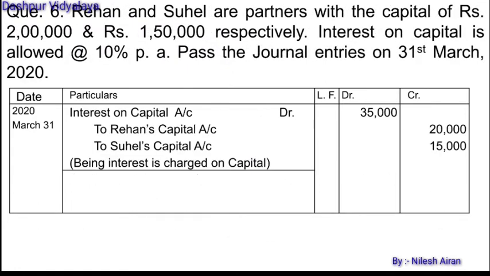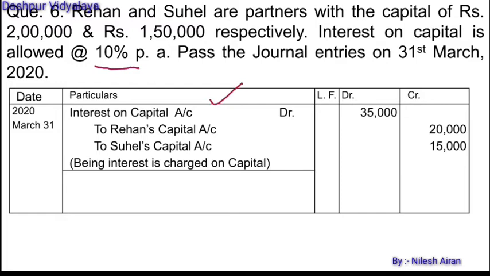Let's see the next question here. We are given that Rehan and Suhail are the partners with a capital of rupees 2 lakh and rupees 1,50,000 respectively. Interest on capital is allowed at the rate of 10% per annum. Pass the journal entries on 31st of March 2020.